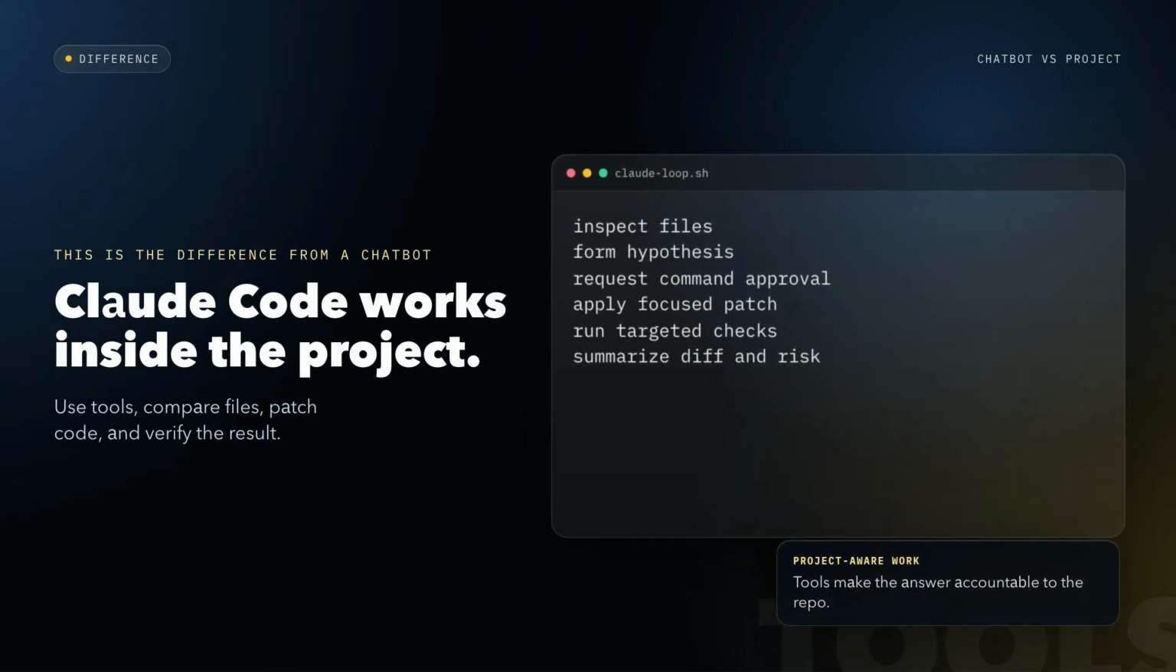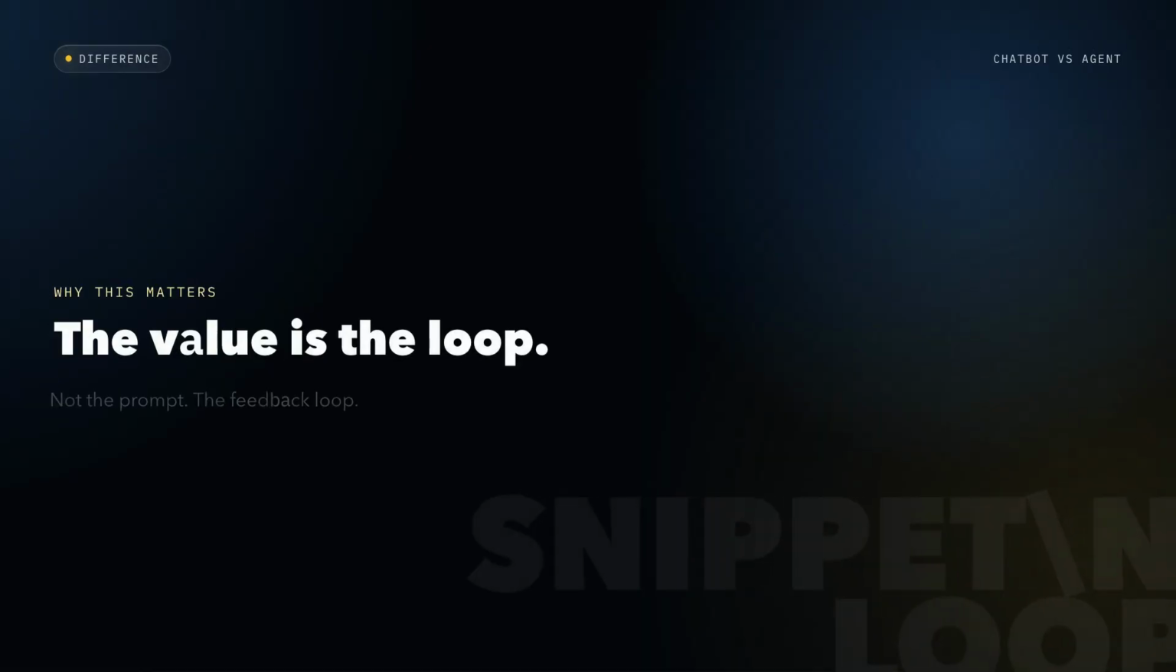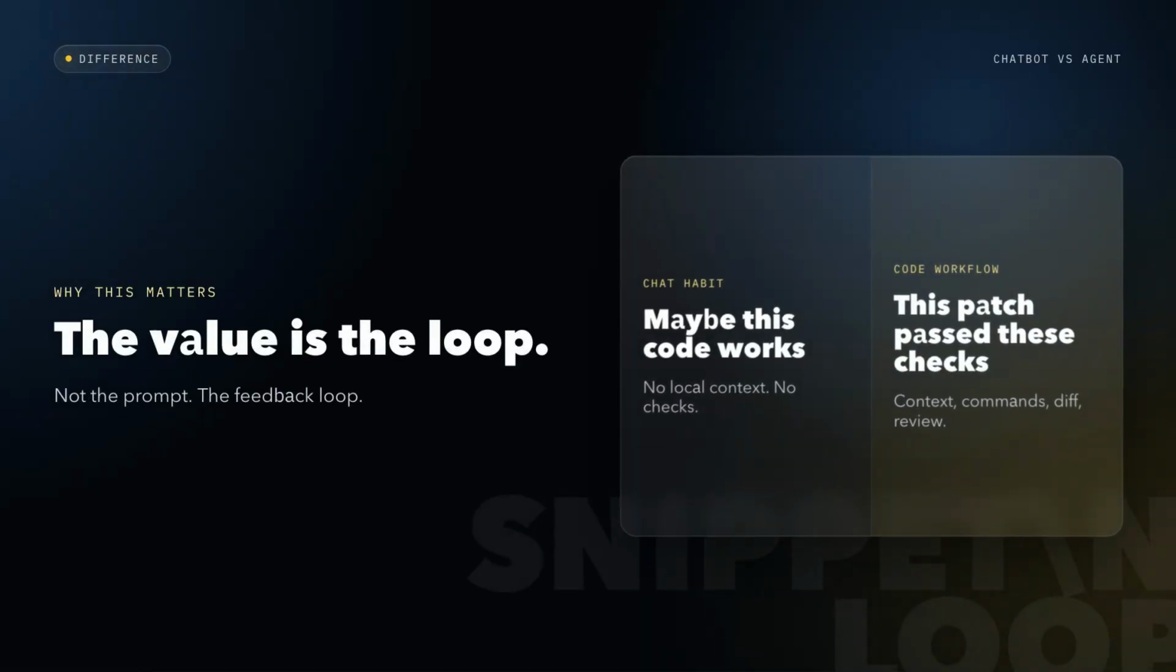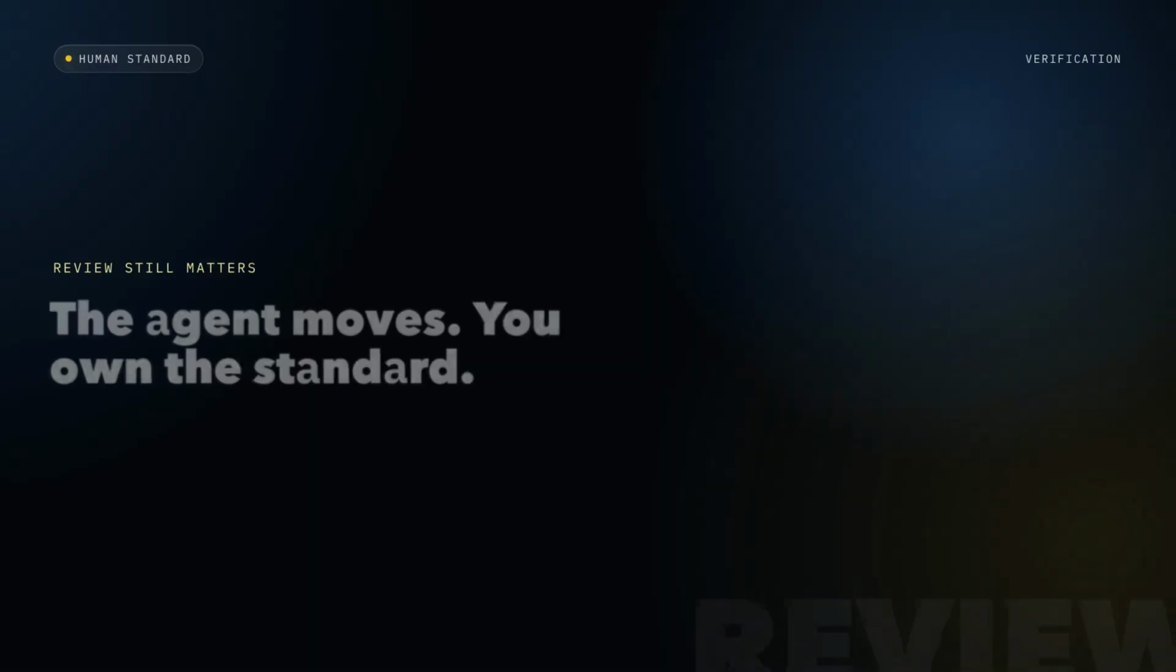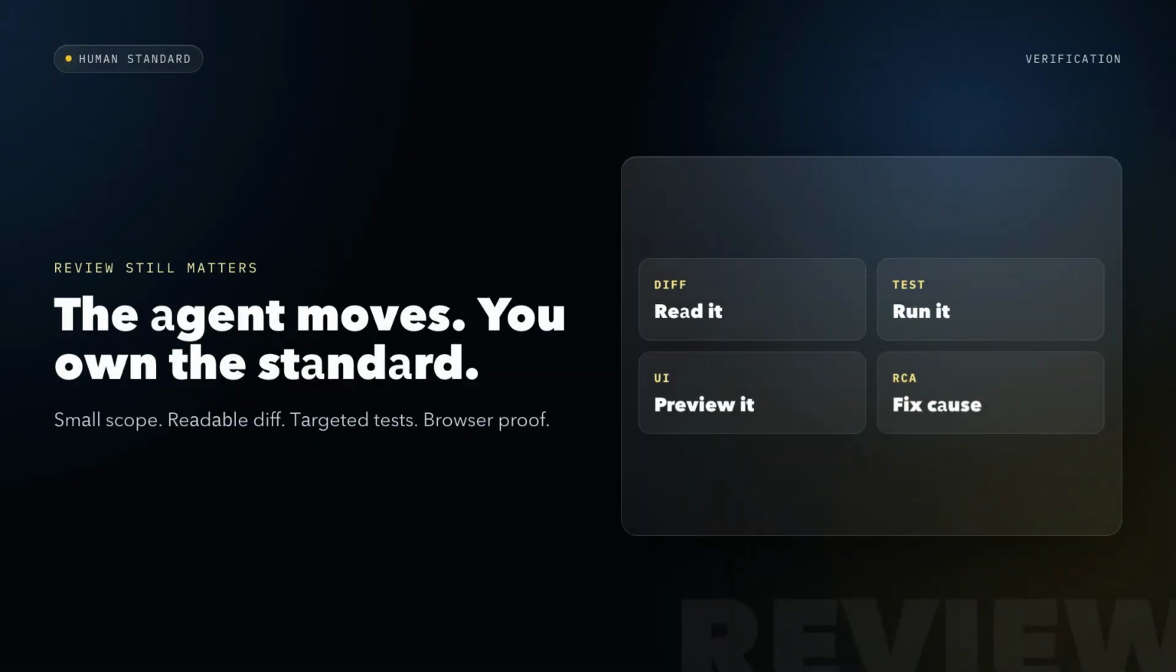But review still matters. Keep the blast radius small. Read the diff. Run targeted checks. Use the browser for user-facing changes. If something feels off, ask for root cause, not another patch.